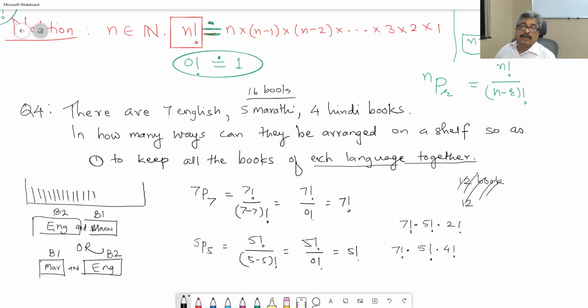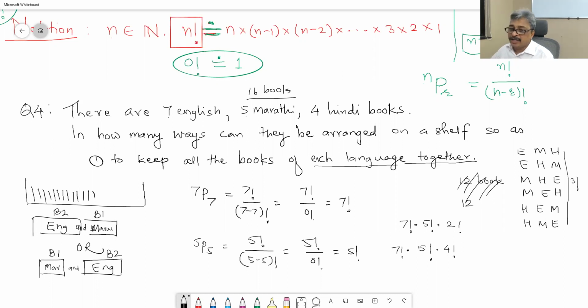However, the subjects can also be ordered: English, Marathi, Hindi; English, Hindi, Marathi; Marathi, English, Hindi; Marathi, Hindi, English; Hindi, English, Marathi; Hindi, Marathi, English. We can enlist that. This is total 6, which is 3 factorial.